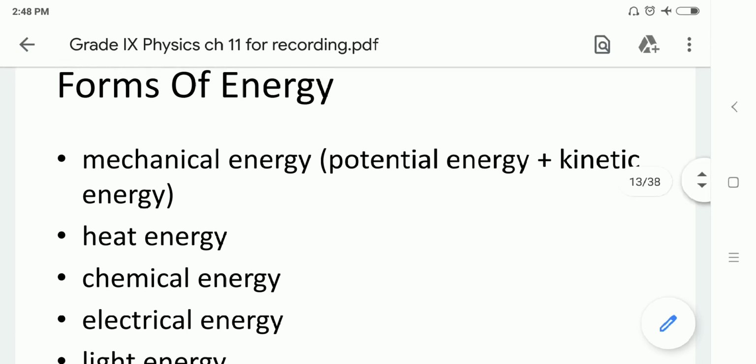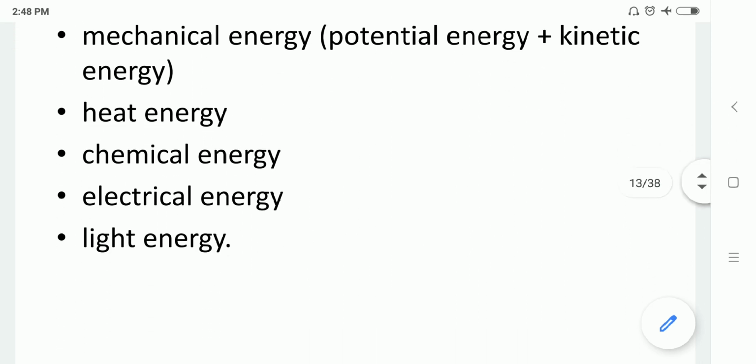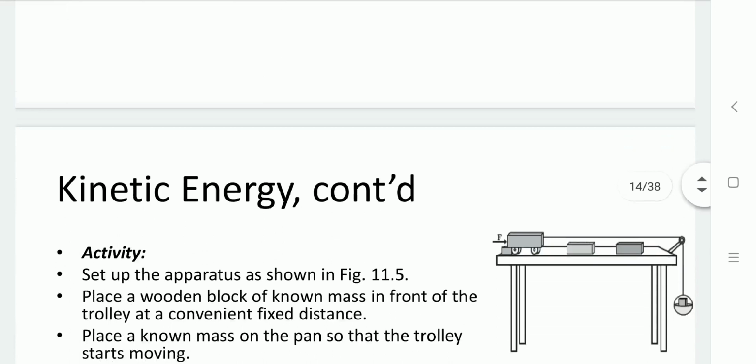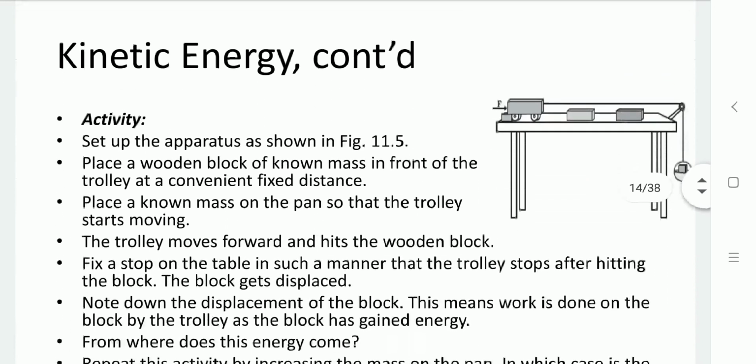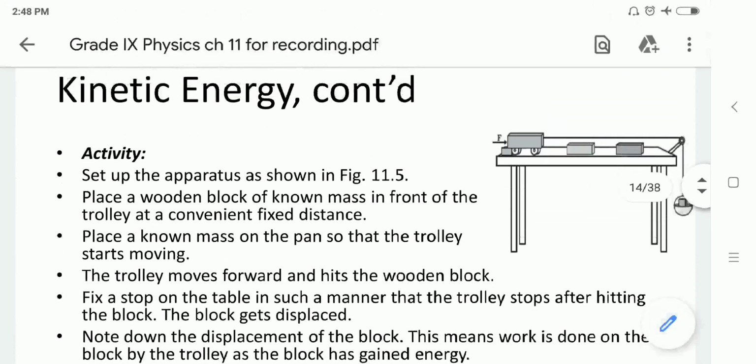It has two forms of energy, potential energy and kinetic energy. So let us first go through the kinetic energy. Here let us go through some of the activities. Take a heavy ball, drop it on a thick bed of sand, a wet bed of sand, in which, while we are dropping that ball, a depression will be created.